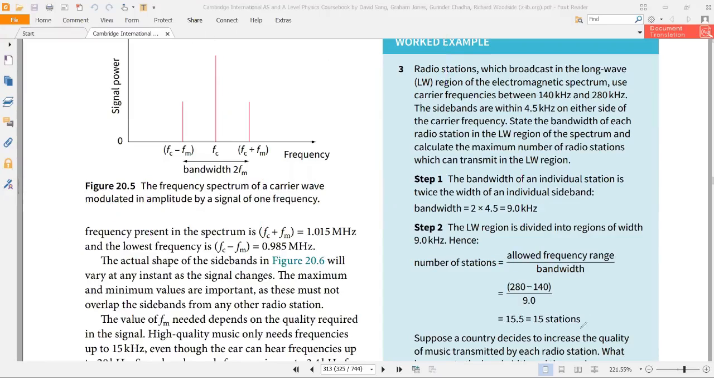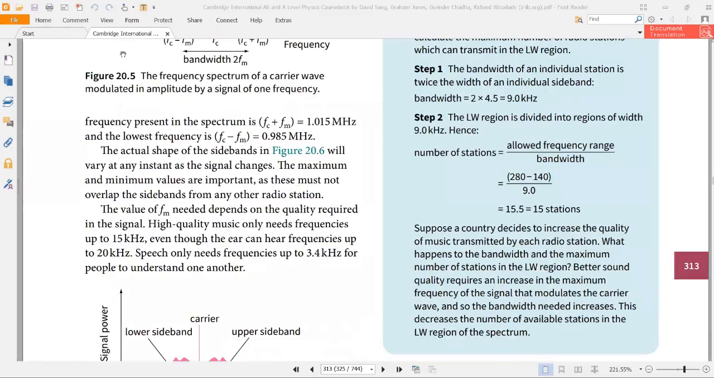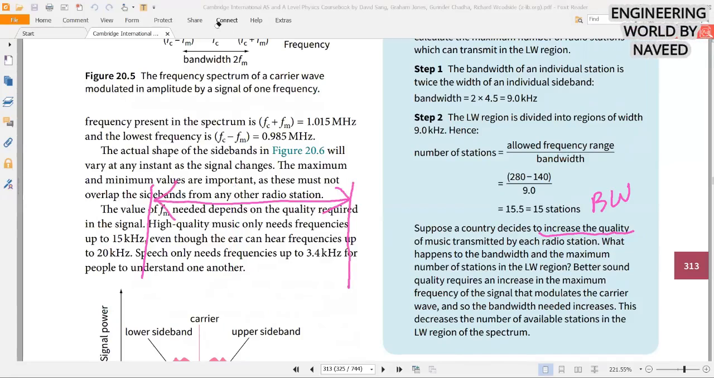So if you increase the bandwidth, the number of radio stations will decrease. But if you want to increase the quality, then you should increase the bandwidth. Bandwidth is just like a road. If your road is thinner, then the drivers will find it harder, there will be more rush. But if your road is wide like this, then it will be easy. So you can say that the quality will be good.